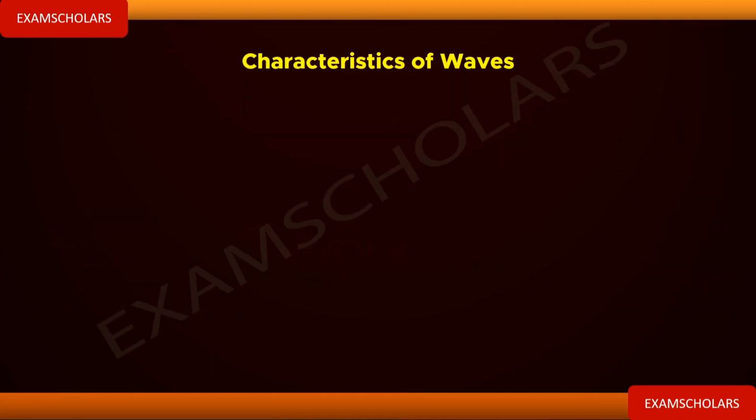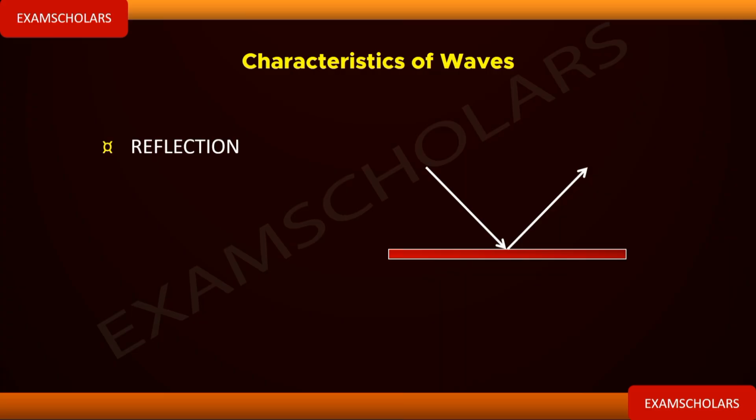What are the properties of wave? The features of wave. The first one that we are going to talk about here is called reflection. Wave can be reflected. Now, what is reflection? Reflection simply means the change in the direction of wave when the wave encounters an obstacle. Let me show you.